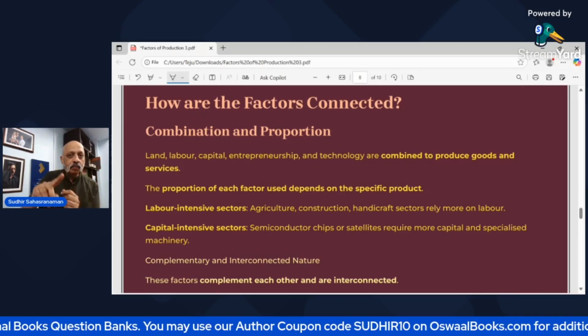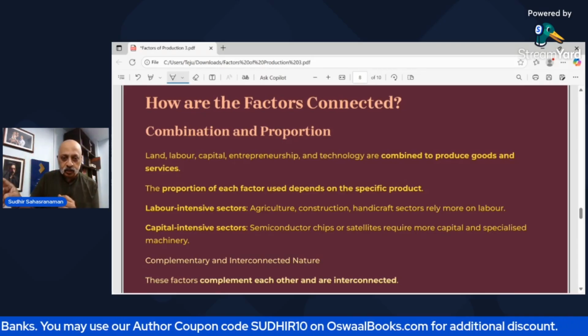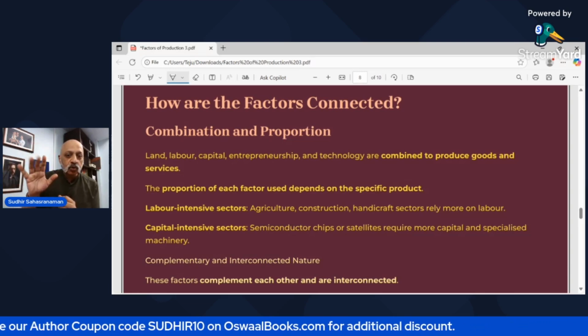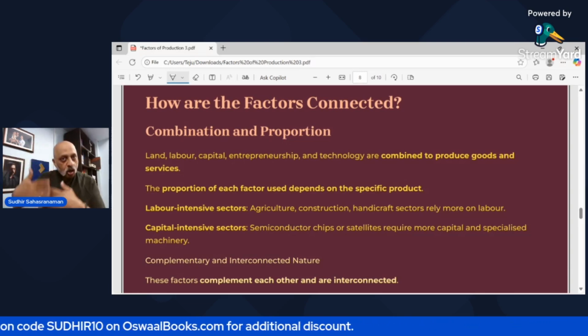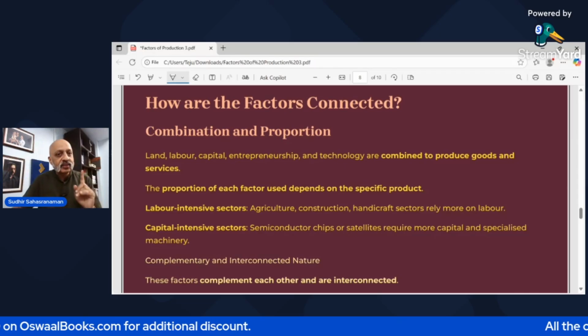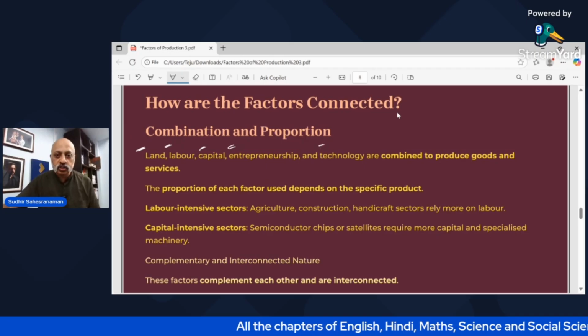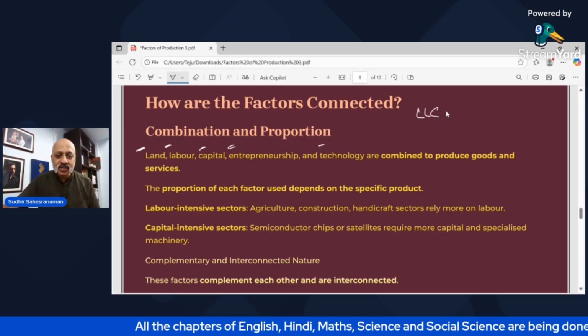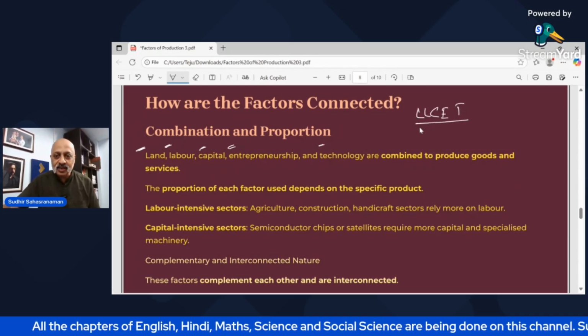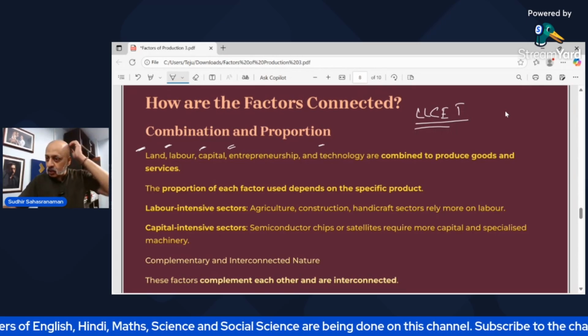Now, land, labor, capital, entrepreneurship, technology. These are the 5 things that you require in order to produce goods or to provide a service. These 5 things you need to remember very clearly: land, labor, capital, entrepreneurship, and technology. You can remember it as LLCET. That's how you remember it.